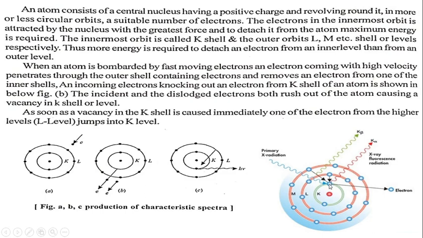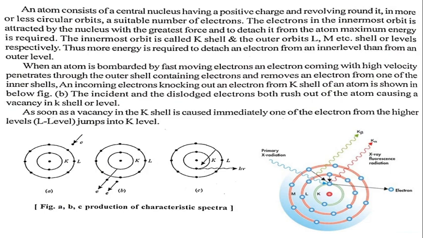When this vacancy is filled by the L shell, see in figure, then K alpha radiation is emitted, that is shown in figure, that is the K alpha radiation.